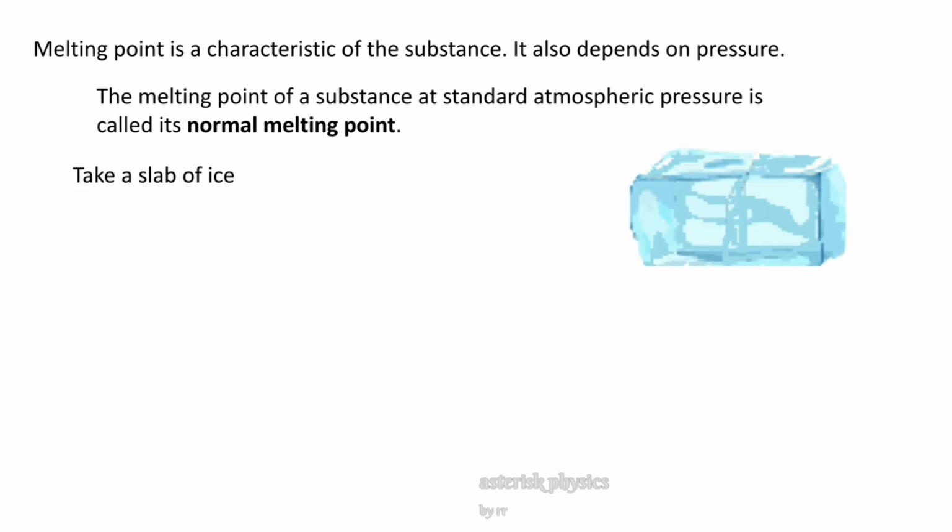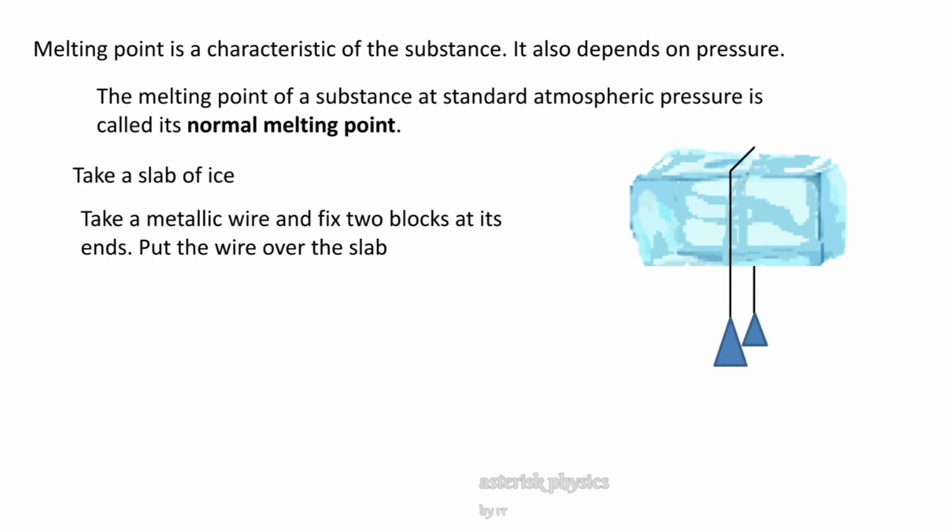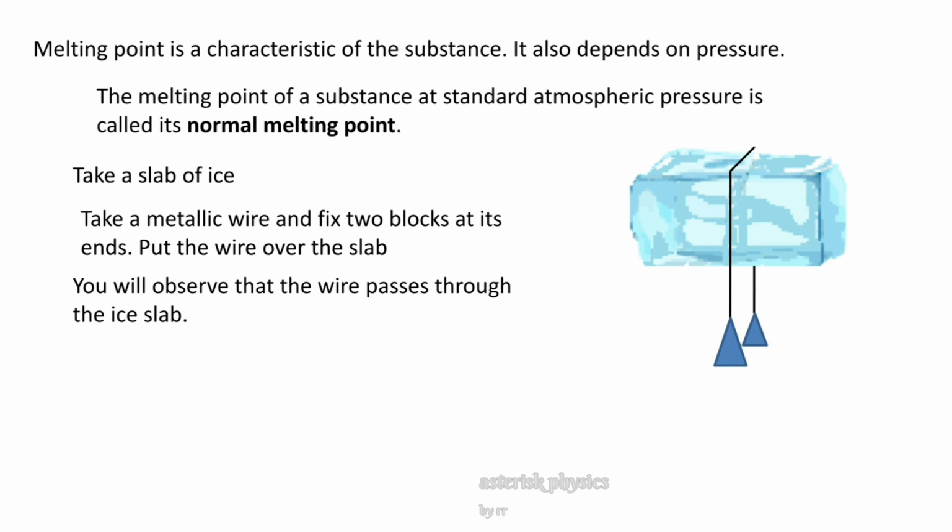Take a slab of ice, take a metallic wire and fix two blocks at its ends. Put the wire over the slab as shown in the figure. You will observe that the wire passes through the ice slab without breaking the ice into pieces.